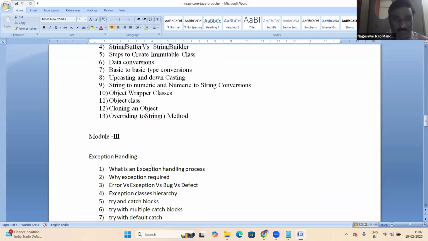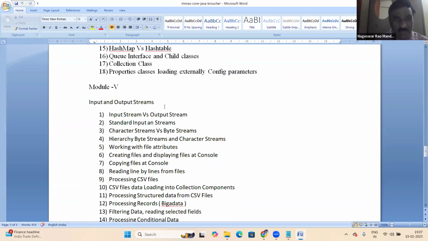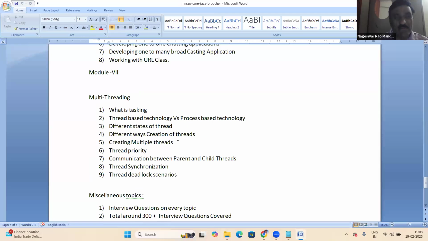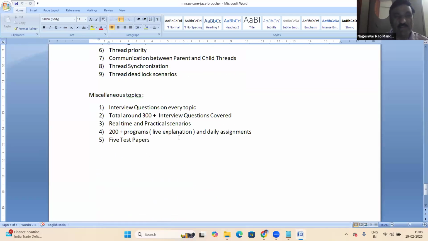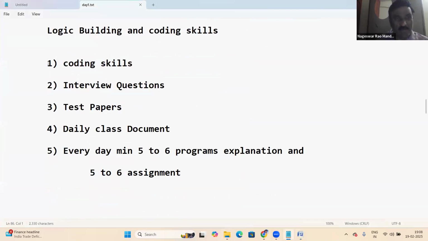After OOPs, next are exception handling, the collection framework, input output streams, networking, and multi-threading. The first month focuses on coding skills, then Java and the main OOPs concepts.